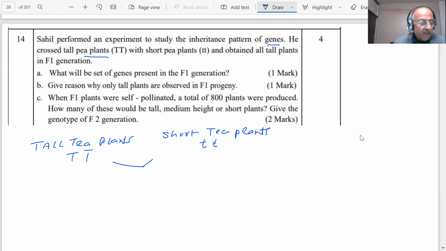What happens, students? In the F1 generation he is getting all tall plants, all the tall plants.